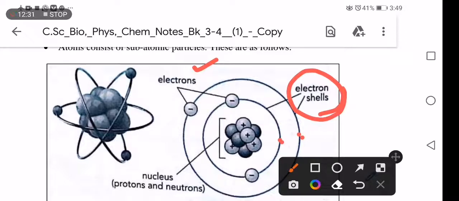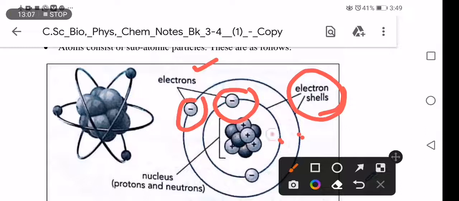So all electrons are found on shells, on orbitals, on electron shells. And what is special about electrons? All electrons are negatively charged, which means they have a negative charge. That's why there is a negative sign here.